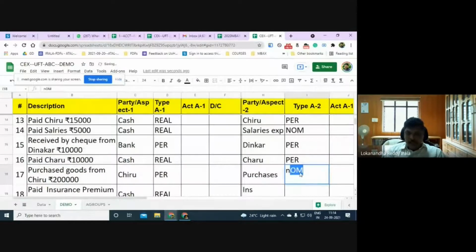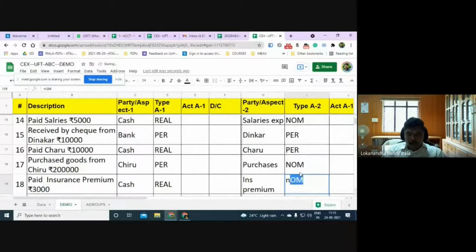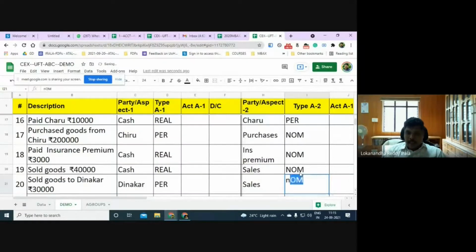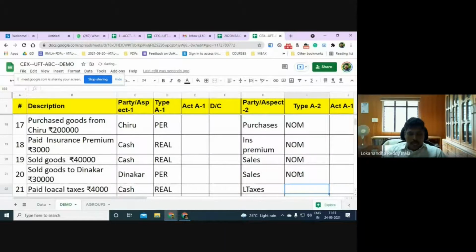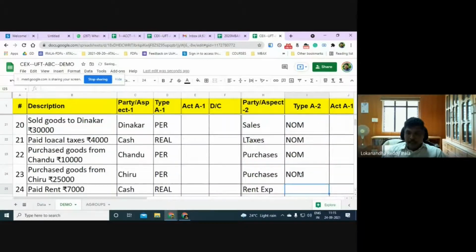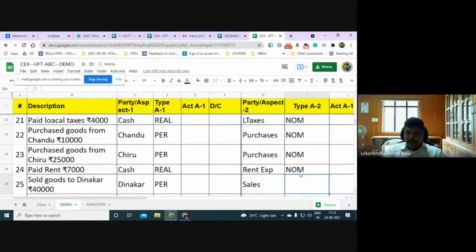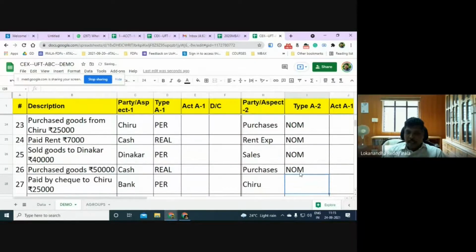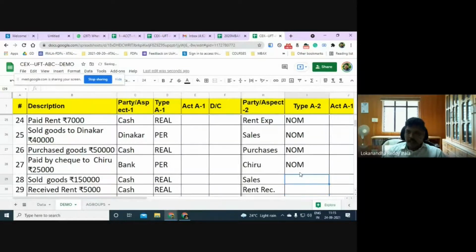Purchases nominal. Insurance premium nominal. Sales nominal. Local taxes is an expenditure, nominal. Purchases nominal. Rent expenditure is nominal. Sales is nominal. Purchases again is nominal.